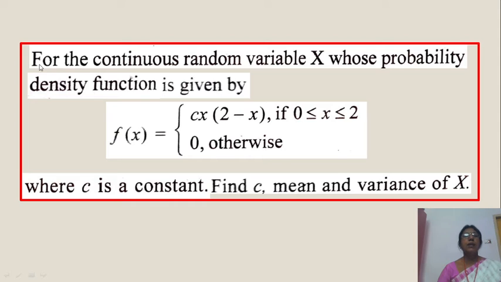See the next one. Next problem. For the continuous random variable x whose probability density function is given like this, f of x is this, for 0 less than or equal to x less than or equal to 2, the function is defined like this. Otherwise it is 0. Where c is constant. Find c, mean and variance of x.